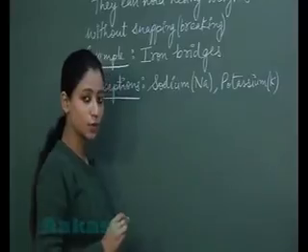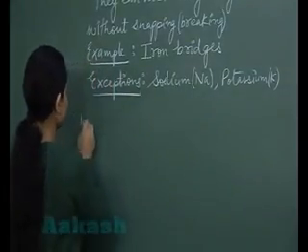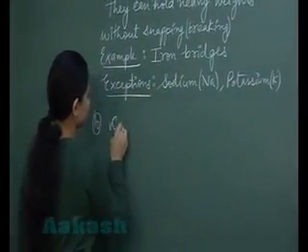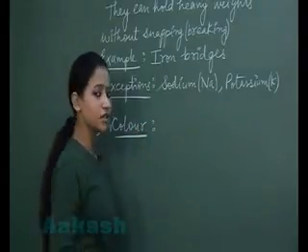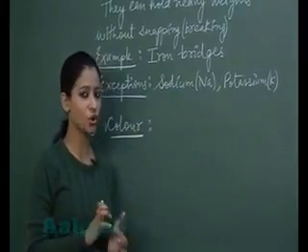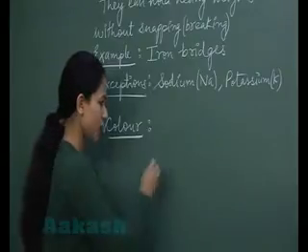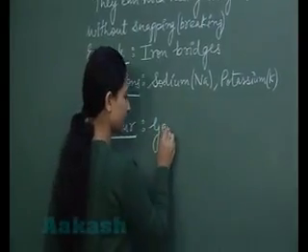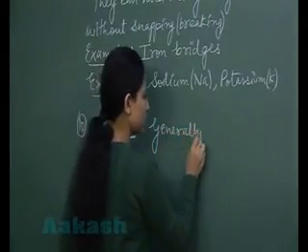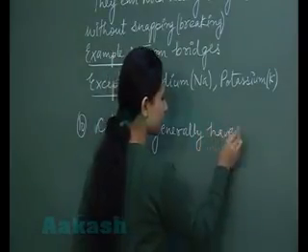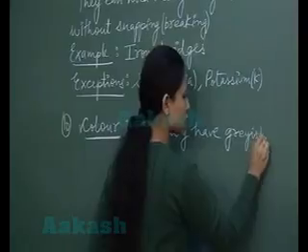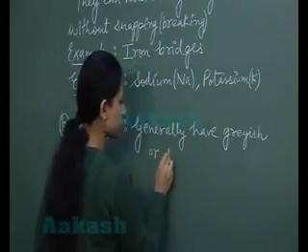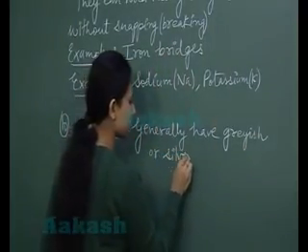Now next physical property is about their color. What about the color of the metals? Metals generally have grayish or silverish color.